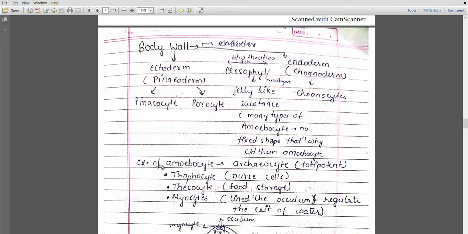Next is the trophocyte, which works as a nurse cell. They provide nutrition. Thesocytes are basically required for food storage. Myocytes are present in the gemmule, and I already told you that the lining of the opening of the osculum is lined by myocytes.